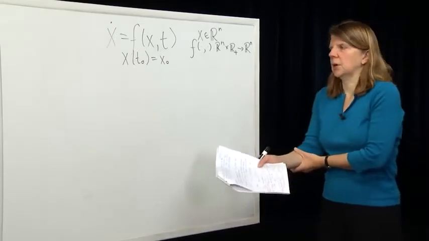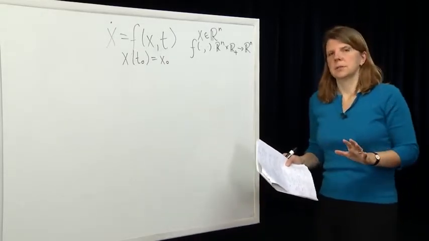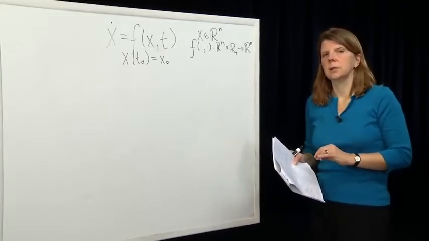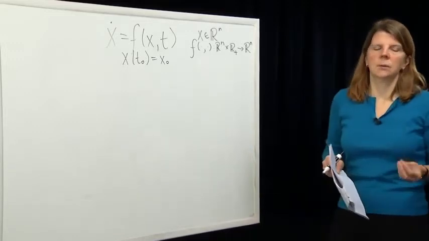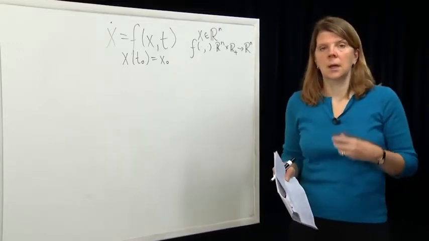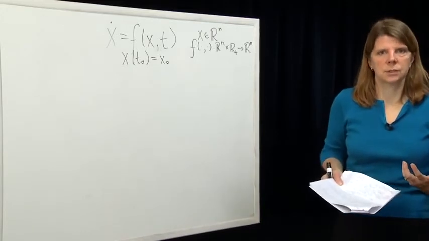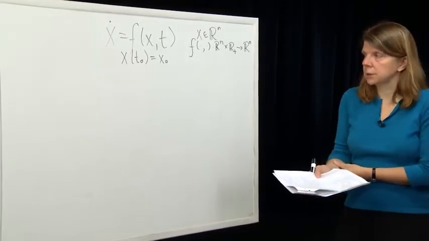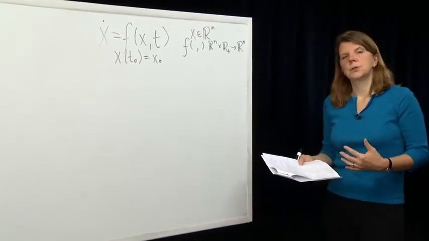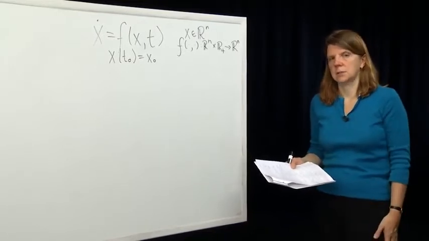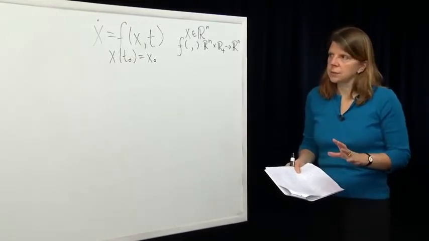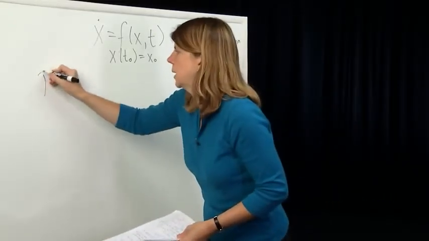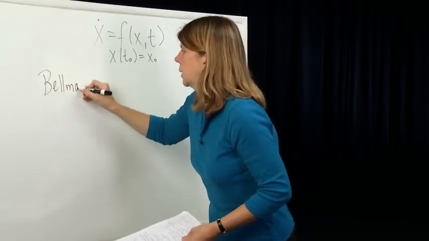I'd like to spend a few minutes talking about the machinery. We didn't prove this last day, and we're not going to prove it. But we are discussing some of the machinery used in the proof. We talked quite a bit about Lipschitz continuity, and about how you might prove that a function is Lipschitz continuous by using a norm of the Jacobian of f. Today we're going to talk about part of the machinery used to prove uniqueness of the solutions to that differential equation. We're going to do that because that machinery is useful in itself. And the machinery itself is called the Bellman Gronwall Lemma.